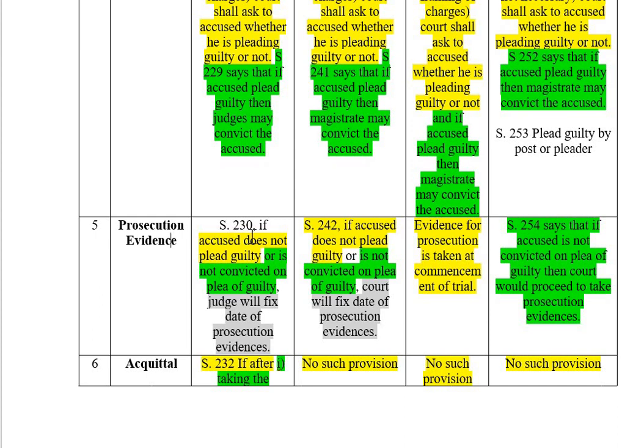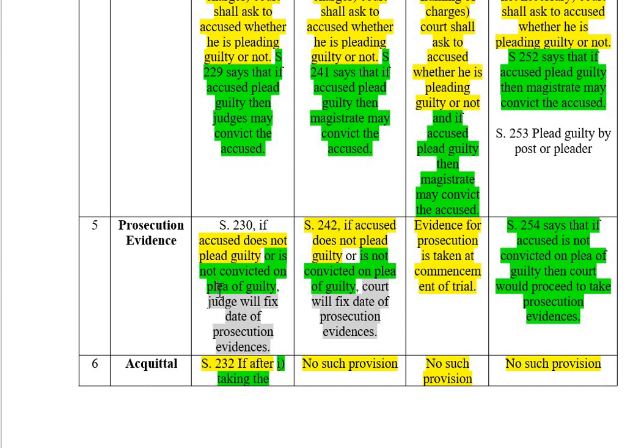Section 230. If the accused does not plead guilty or is not convicted on the plea of guilty, because the magistrate court has discretion. So either he does not plead guilty, or he has pleaded guilty but the court has not convicted him, then the judge will start taking prosecution evidence. He will fix the date and then the prosecution will keep on submitting the evidences.